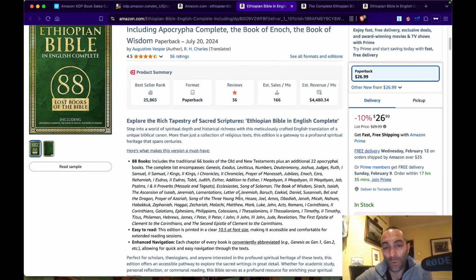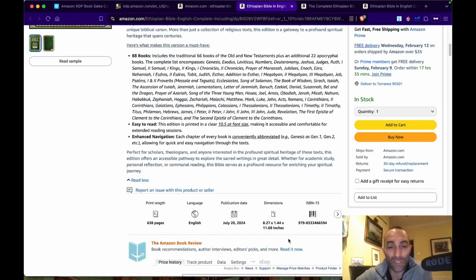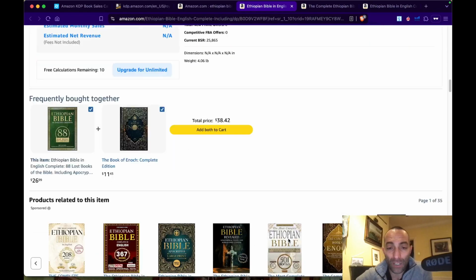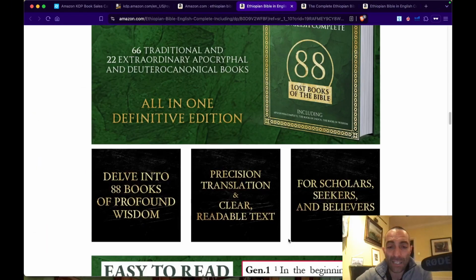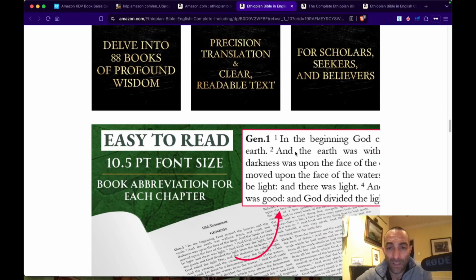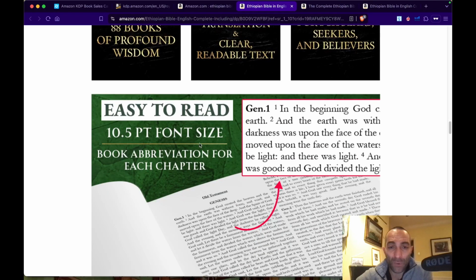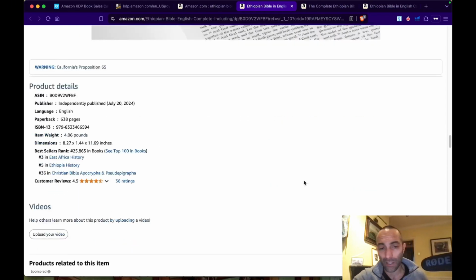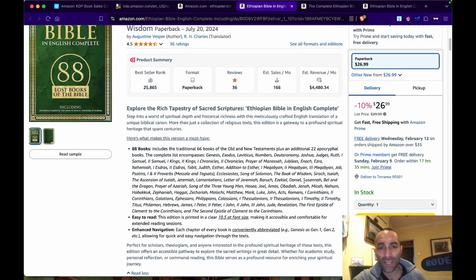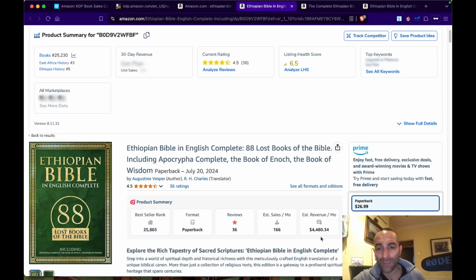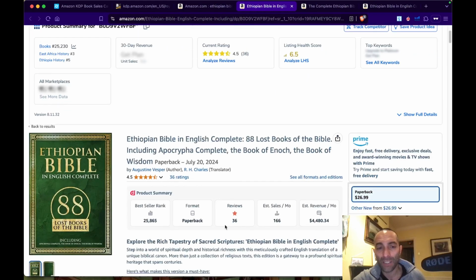So they're probably more on the older side, and they need to be able to read properly, and that's why it's nice that you put that on the A plus as well. You see, font size 10.5, just to highlight the fact that even if you are an older person and you might need glasses to read and stuff like this, you'll be able to read it clearly. So that's a nice touch. As you can see here, the estimate revenue from Keepa Scout, this is Keepa Scout, is not correct.